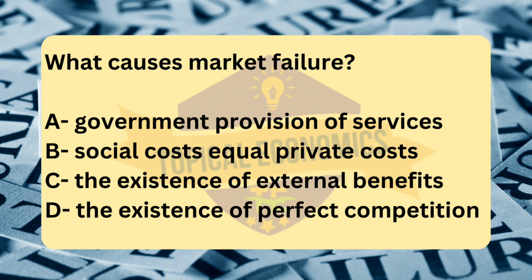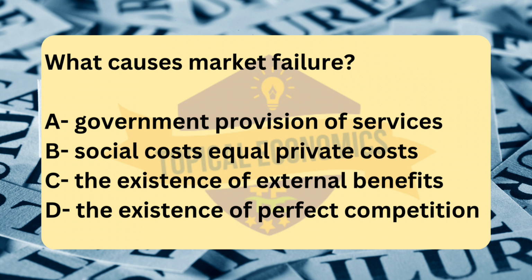Market failure occurs when the allocation of resources by the market is inefficient, meaning that the market fails to produce the optimal outcome for society. This can happen in a variety of ways, one of which is the existence of external benefits, or positive externalities. An external benefit arises when the consumption or production of a good or service creates benefits for third parties who are not involved in the transaction. For example, when individuals get vaccinated, they not only protect their own health but also help reduce the spread of diseases, benefiting others in society.